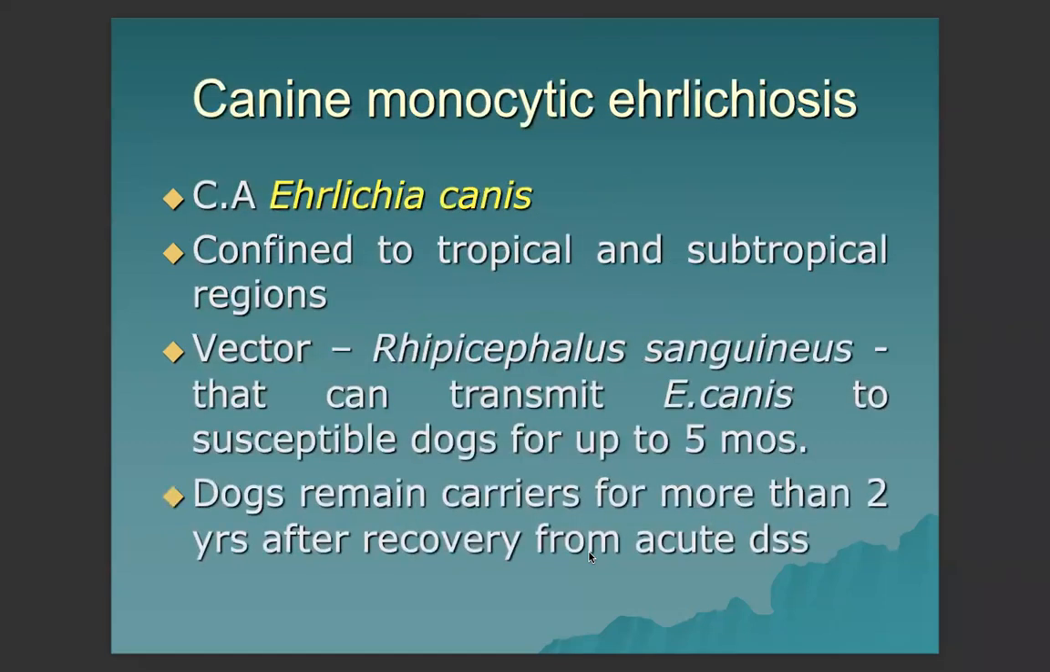Next, we have canine monocytic ehrlichiosis, which is caused by Ehrlichia canis, and is reported to be confined to tropical and subtropical regions. In the Philippines, this is a very common condition among dogs, especially during summer, but of course, it is present all season. It is carried by the brown dog tick Rhipicephalus sanguineus, which can transmit the organism to susceptible dogs for up to 5 months. Dogs remain carriers for more than 2 years after they recover from the acute disease.